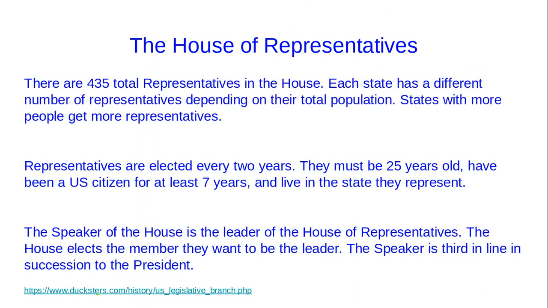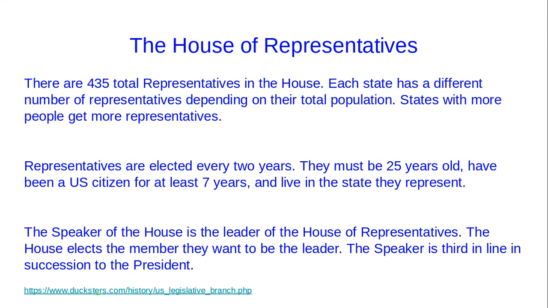Now, the House of Representatives has 435 total representatives, and it's different for each state based upon their population, which is why it's so important for us to be doing the 2020 census right now, because the 2020 census is where we end up getting our state population, or one of the ways that we get our state population. So the more population a state has, the more representation it will have in the House of Representatives. So again, it's very important for us to take charge and to really complete the state census or the country census.